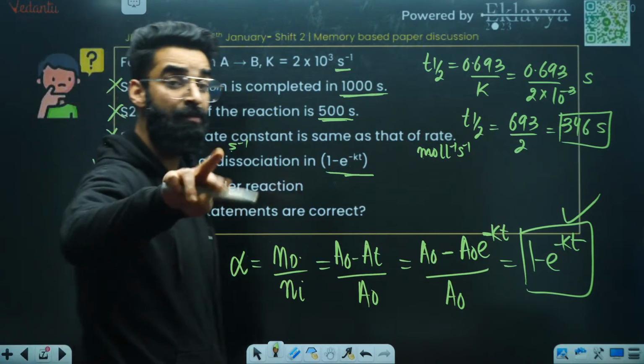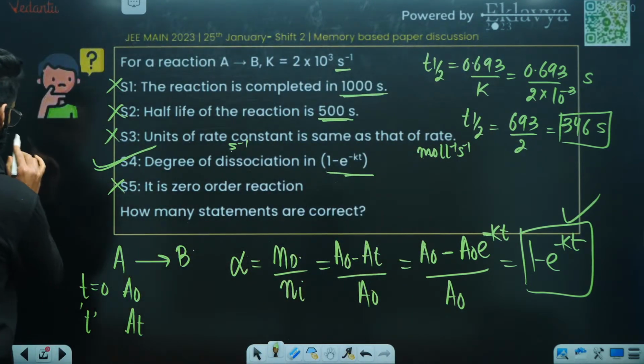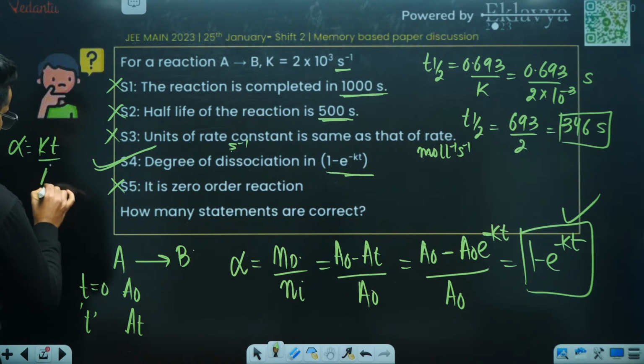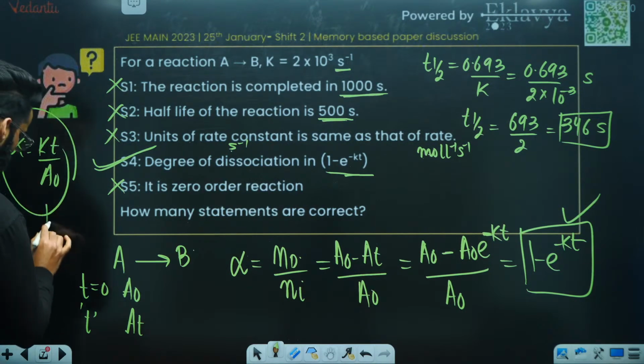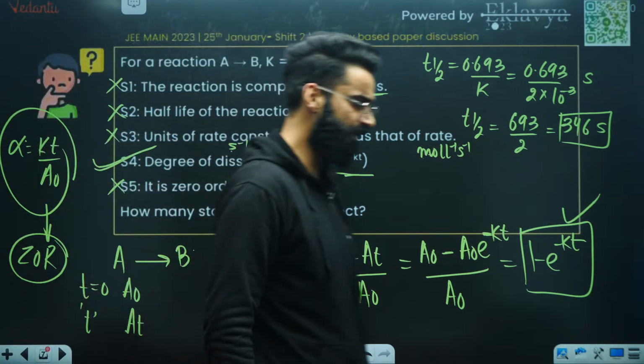And if you remember for zero order reactions, what is the degree of dissociation for zero order reactions? Alpha is equal to kt divided by A naught. This is the degree of dissociation for zero order reactions. Maybe in some shift they will be asking about this one. Okay, perfectly done.